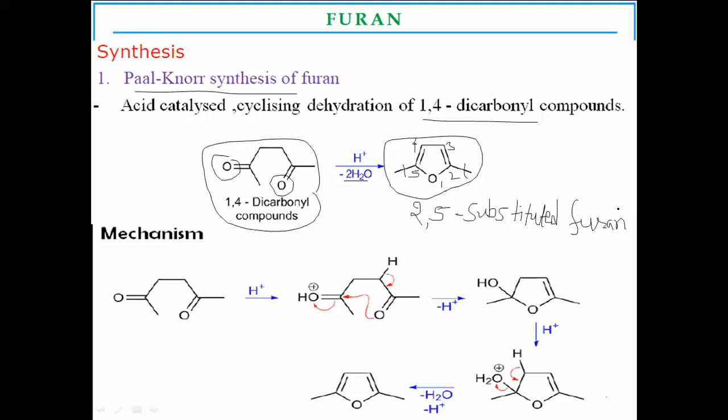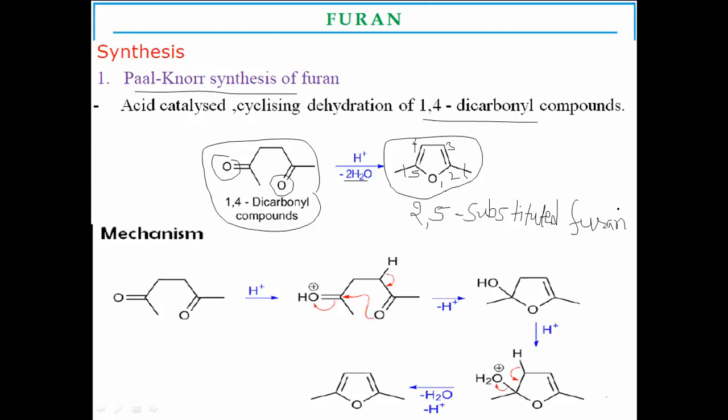In MCQ or objective type questions, how will you prepare furan from 1,4-dicarbonyl compounds? Identify the so-and-so synthesis, with options A, B, C, D: Paal-Knorr synthesis, Hantzsch synthesis, and like that, Hoover synthesis given as the options.